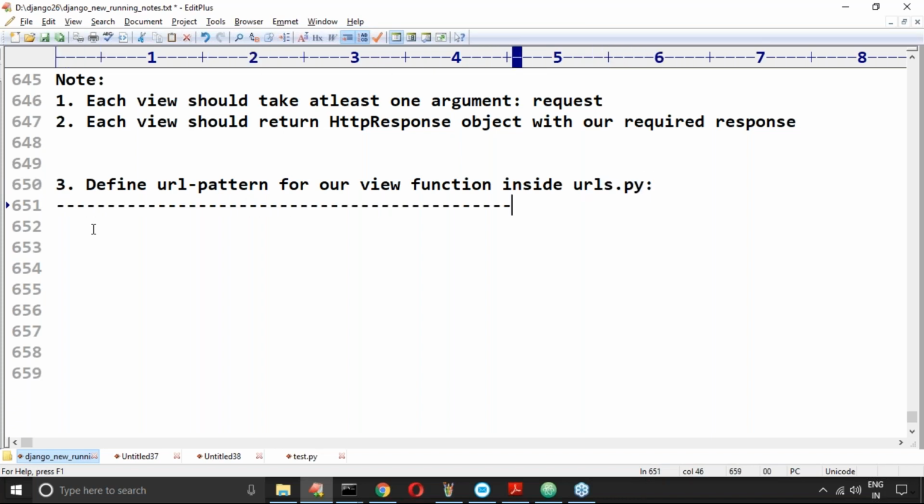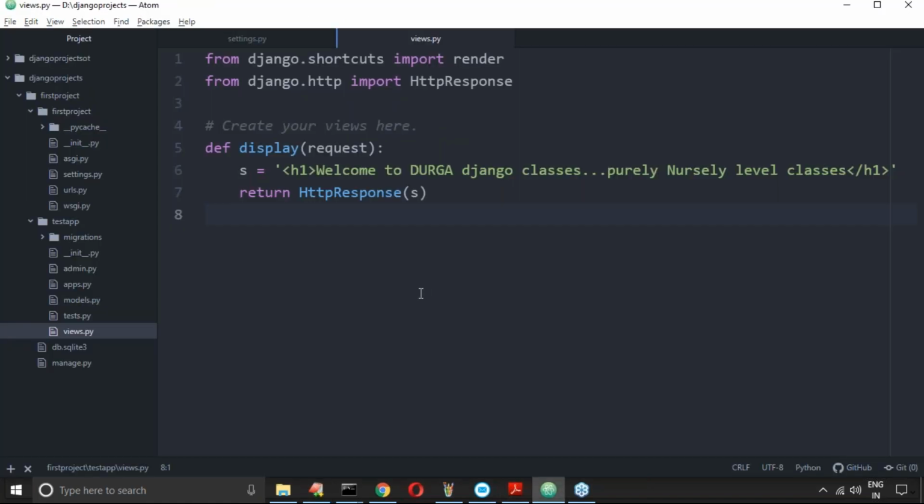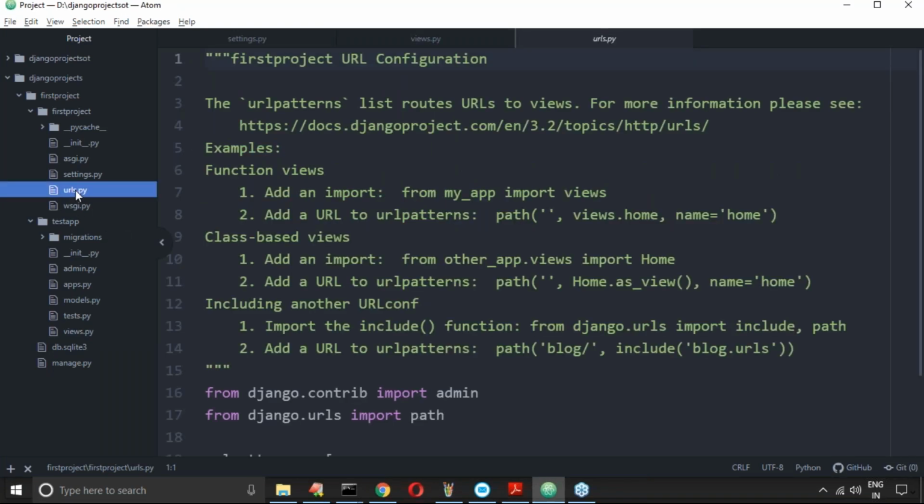Now take very special care about this one. If you are aware of this point, nothing will go wrong. Which file is required now? urls.py. Is it at project level or application level? Remember this one: it is at the project level, not the application level.